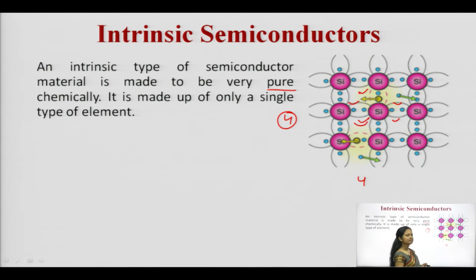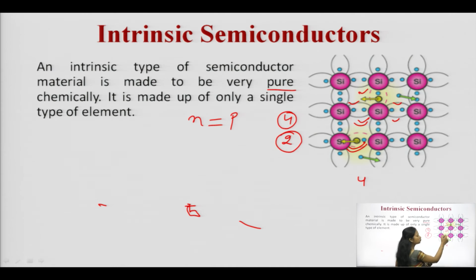So, what happens in the case of intrinsic semiconductors? The concentration of electrons will be equal to the concentration of holes, meaning n is equal to p. Because if one covalent bond breaks, if we are varying temperature or providing some additional energy, then how many electrons will be free? 2 electrons, because by the sharing of 2 electrons, one covalent bond is formed.